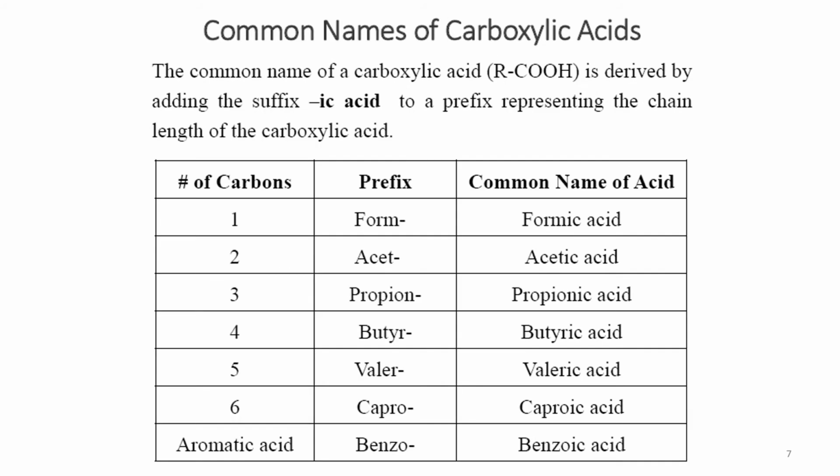They have used prefixes like form, acet, propion, butyr, valer, or capro, or in case of aromatic acid we have benzo. The suffix ic acid is used at the end for the chain length of the carboxylic acid. So after form it goes formic acid, then the next member is acetic acid, then propionic acid, butyric acid, valeric acid, caproic acid, and then benzoic acid if we have a benzene ring attached to the carboxyl group.